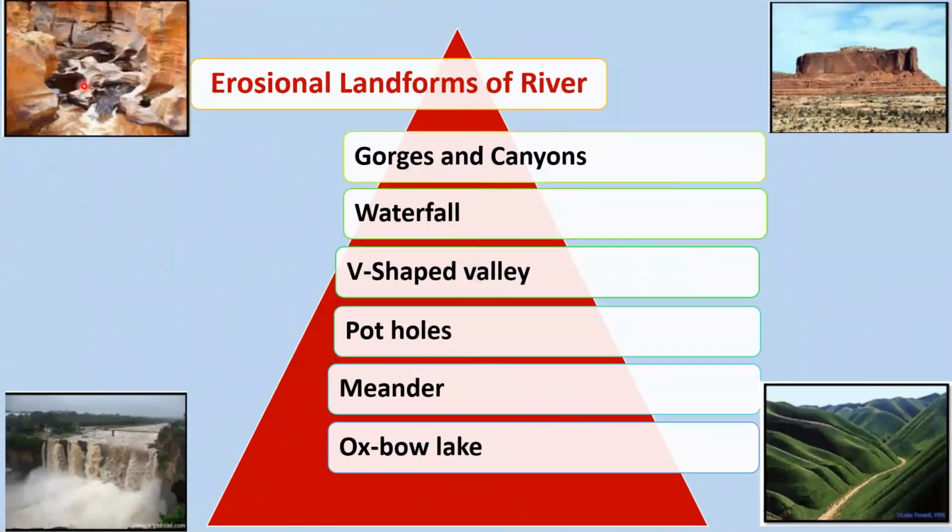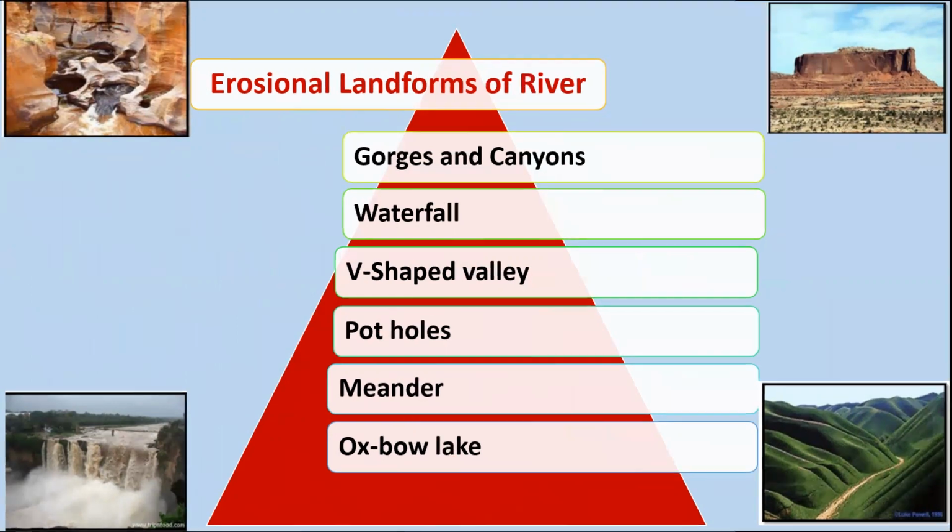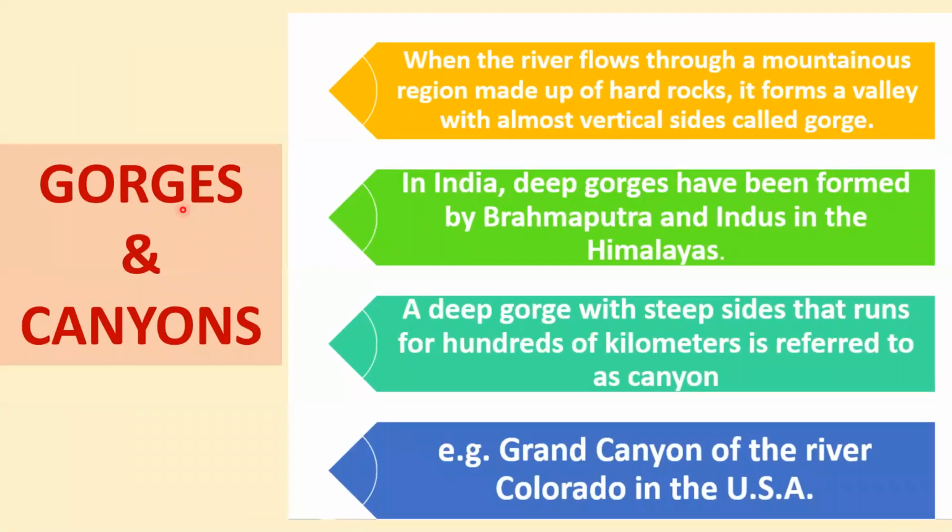Let us see now the different erosional landforms of a river. Gorges and canyons, waterfall, V-shaped valley, potholes, meander, and oxbow lake. These are all the different erosional landforms of a river. Now let us see what gorges and canyons are. When the river flows through a mountainous region made up of hard rocks, it forms a valley with almost vertical sides called a gorge. In India, deep gorges have been formed by Brahmaputra and Indus in the Himalayas. A deep gorge with steep sides that runs for hundreds of kilometers is referred to as a canyon. Example, the Grand Canyon of the River Colorado in the USA.